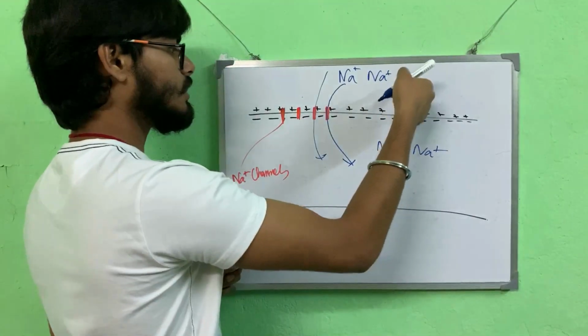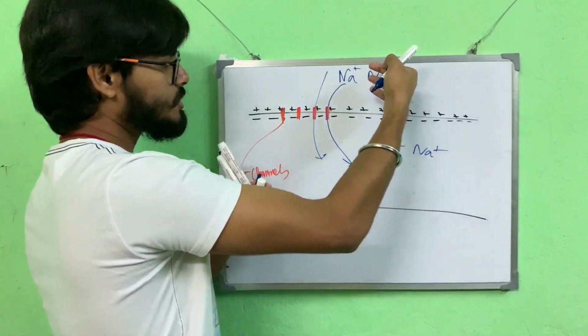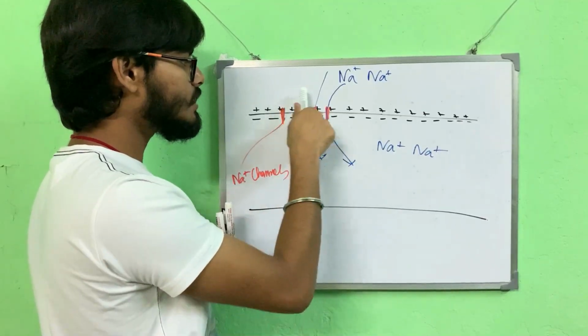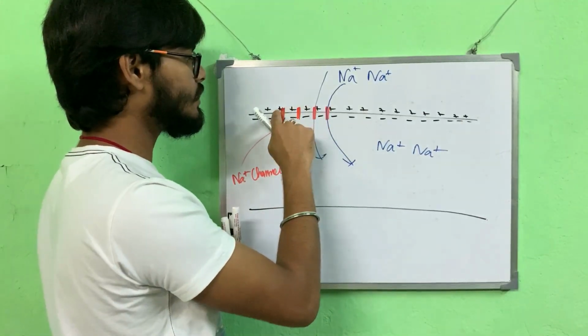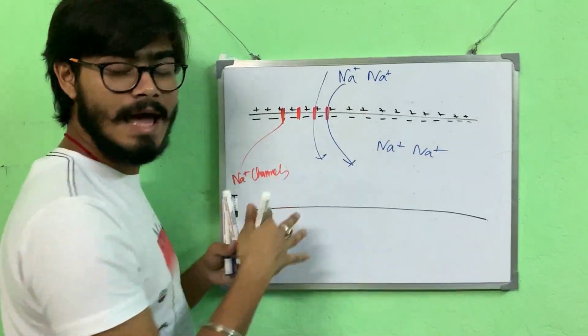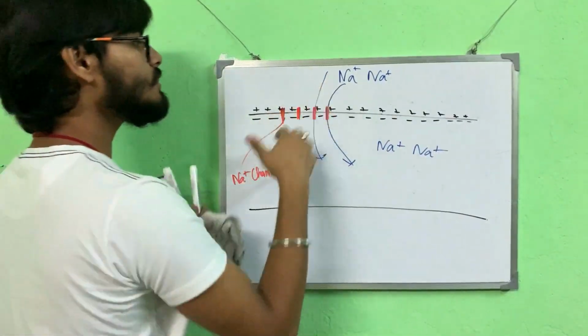Now what happens? There was positive charge outside, now positive ions are coming inside. So this initial charge, that there is positive charge outside and negative charge inside, is hampered.